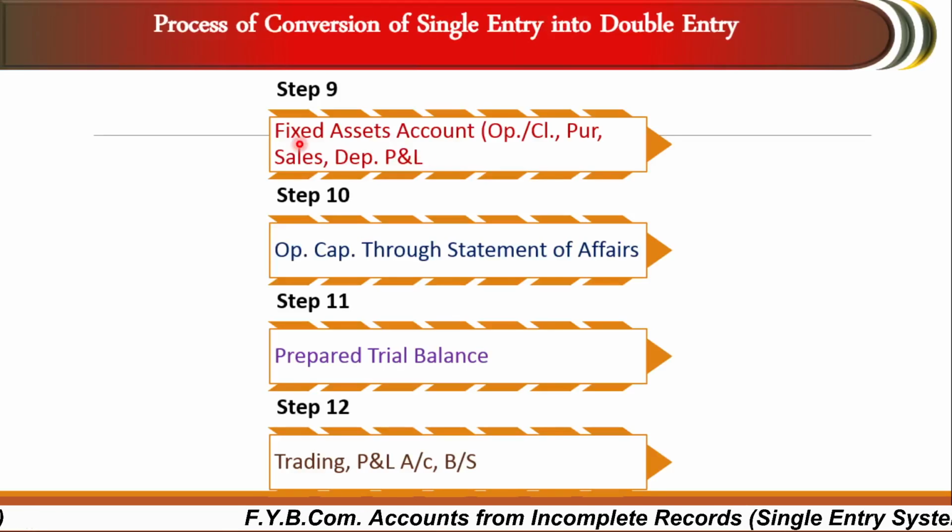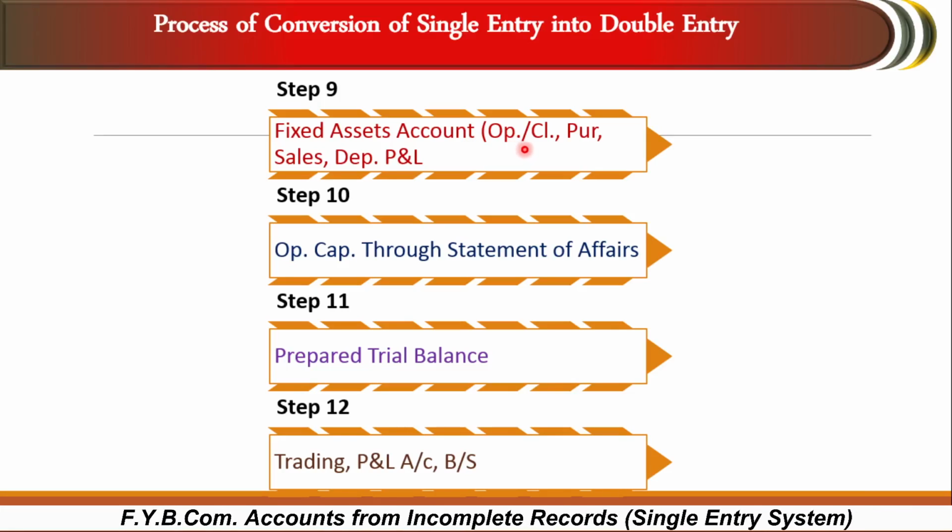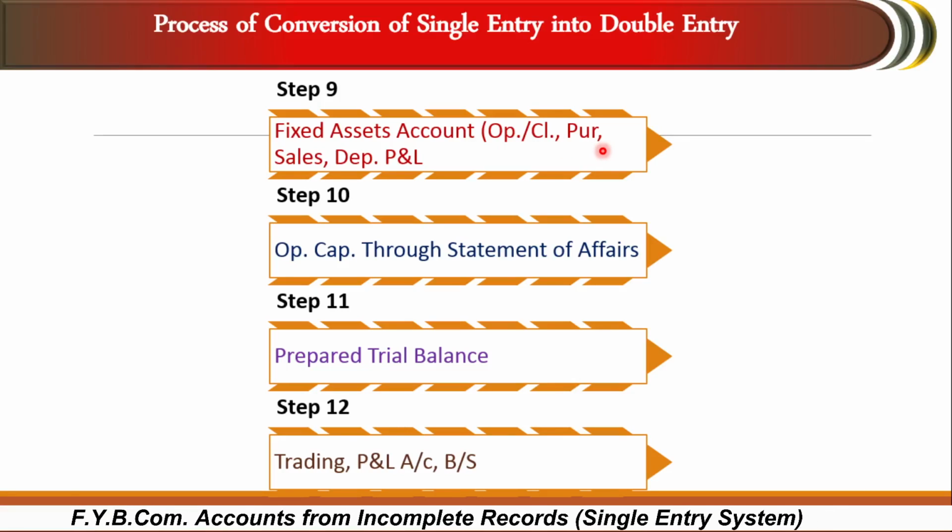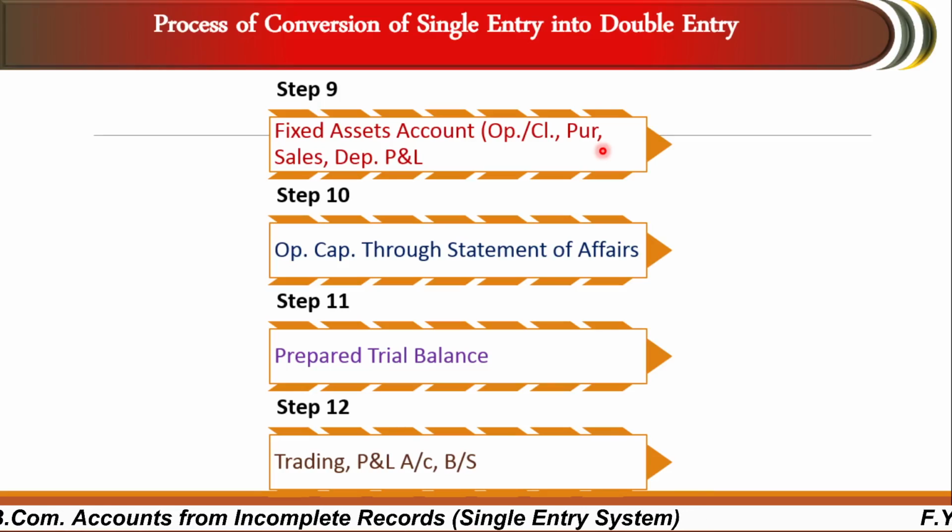Later on, we have to calculate the fixed assets account. Say for example, any asset such as a building. At that time, the opening cost of the building as well as closing cost of the building. Then if any floor or any construction is added, at that time we purchase some building or some material. So sales, if there is any kind of sales, and depreciation or profit and loss. So the fixed asset can be calculated.